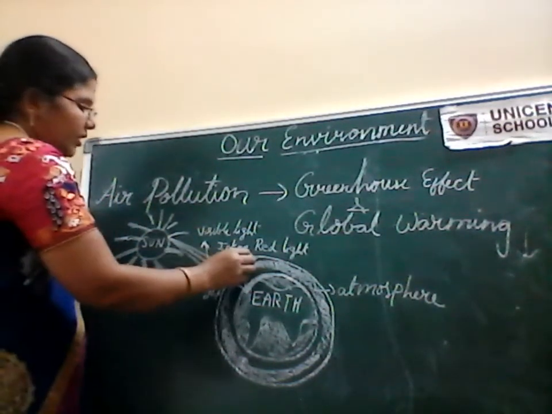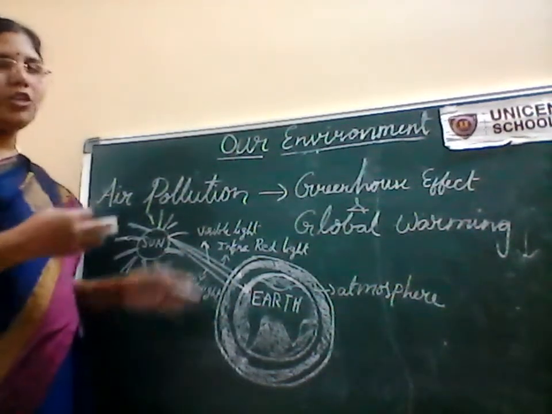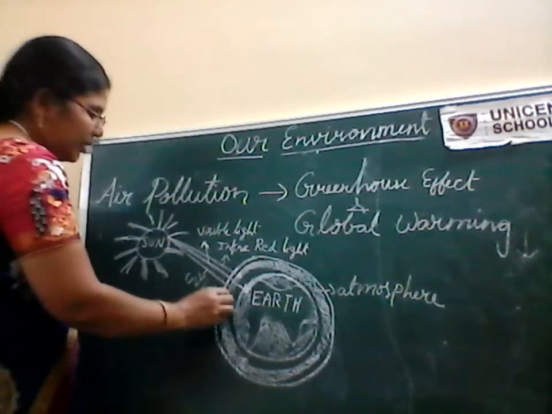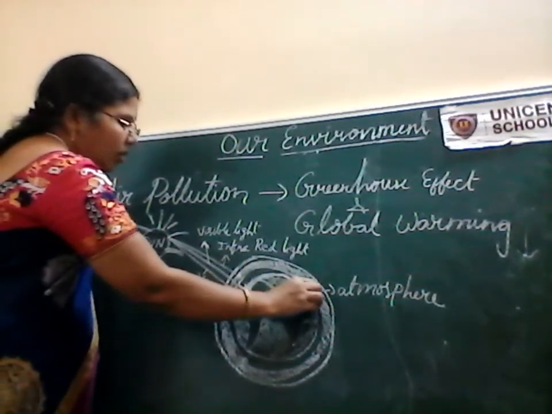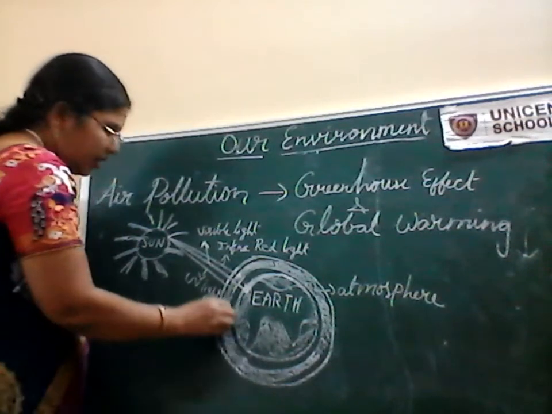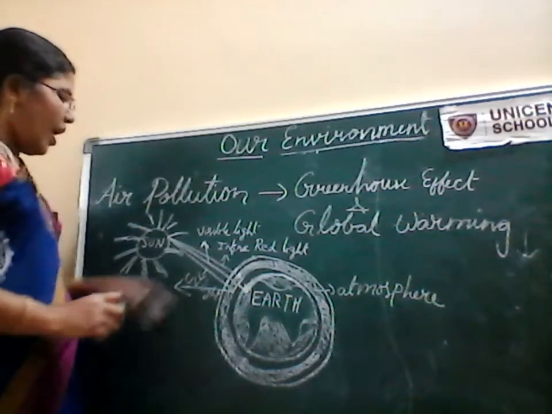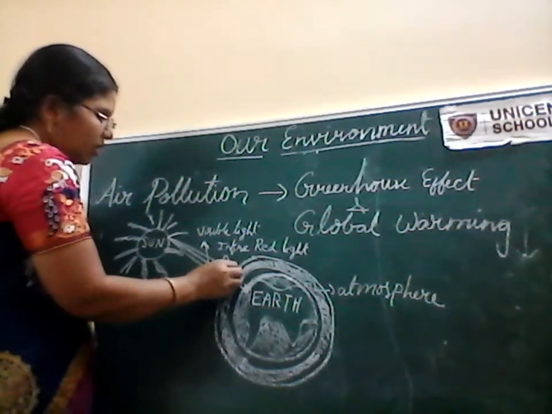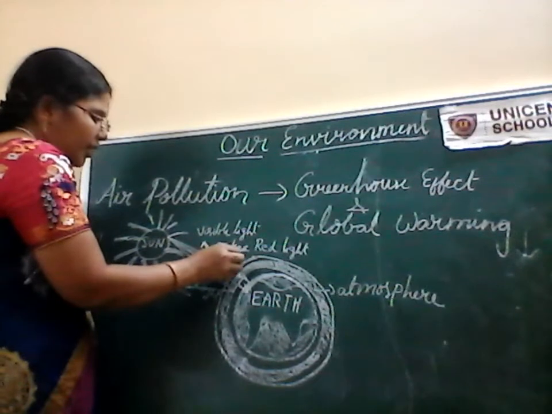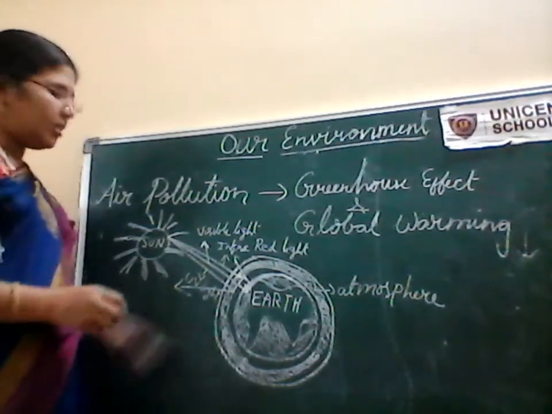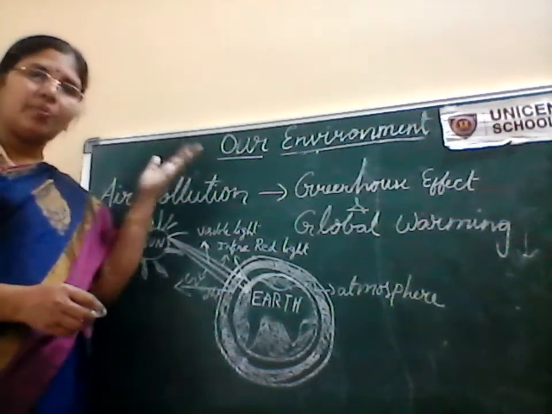Now, these greenhouse gases formed a separate layer. Actually, the ultraviolet rays are sent back into space by the ozone layer which is present in the atmosphere. What is that separate layer called? Ozone layer. The ozone layer stops the ultraviolet rays and sends them back into space. And the infrared rays, when they reach the earth, the earth sends them back into space. But because of the greenhouse gases formed as a layer, these gases are not allowing the infrared rays to escape into space.